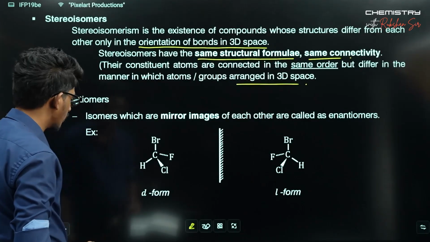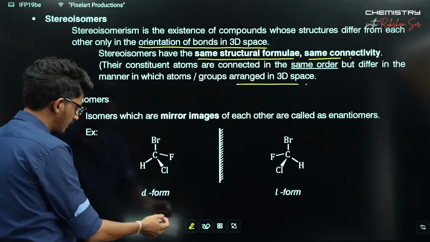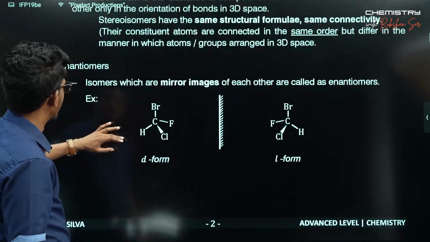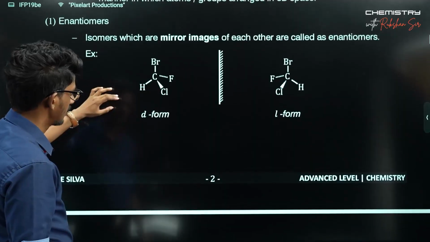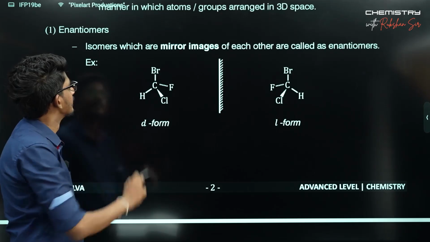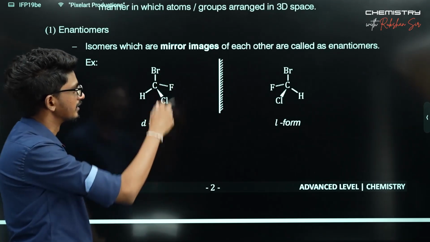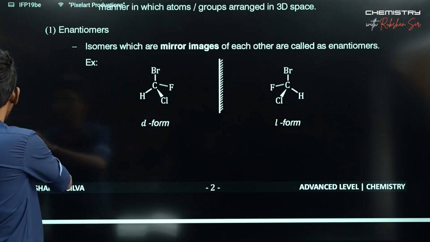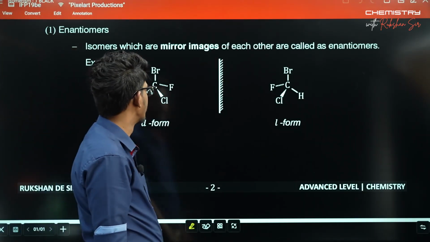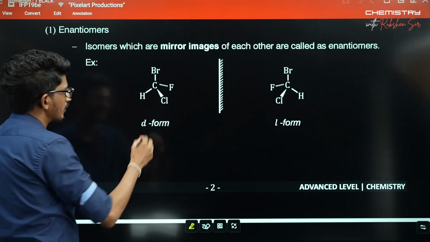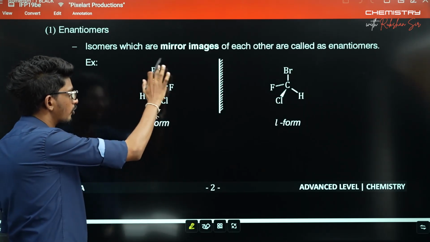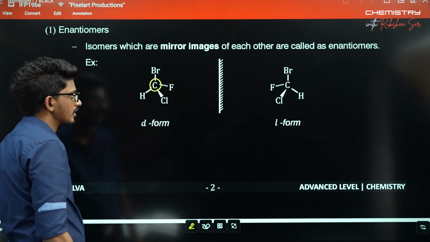There are two kinds of stereoisomers. Here also they are explaining that we have two kinds. The first one is enantiomers. Isomers which are mirror images of each other are called enantiomers, right? When it comes to enantiomers, you clearly see the appearance of carbon atoms with 4 different groups attached to them.